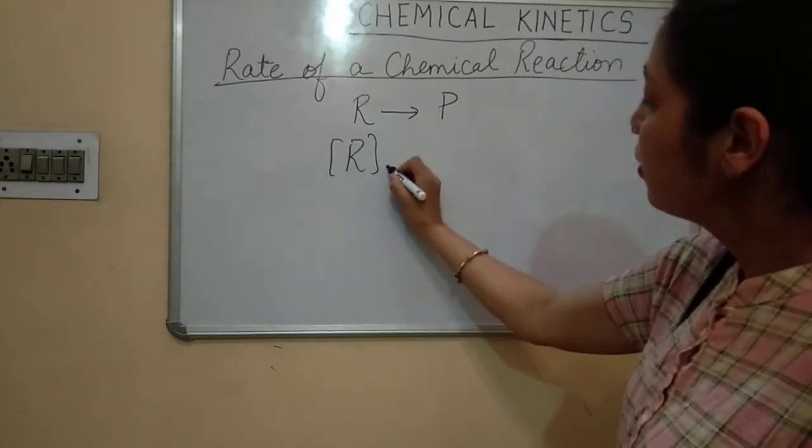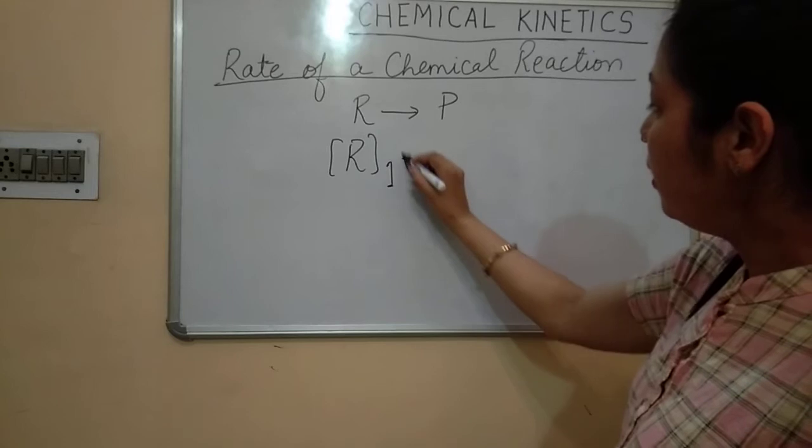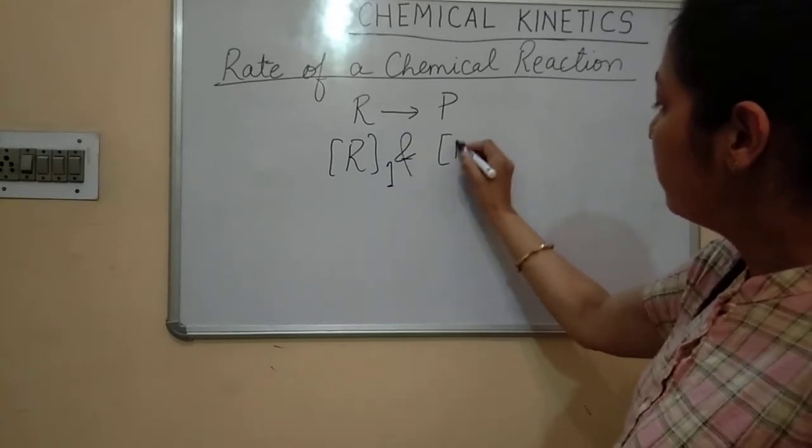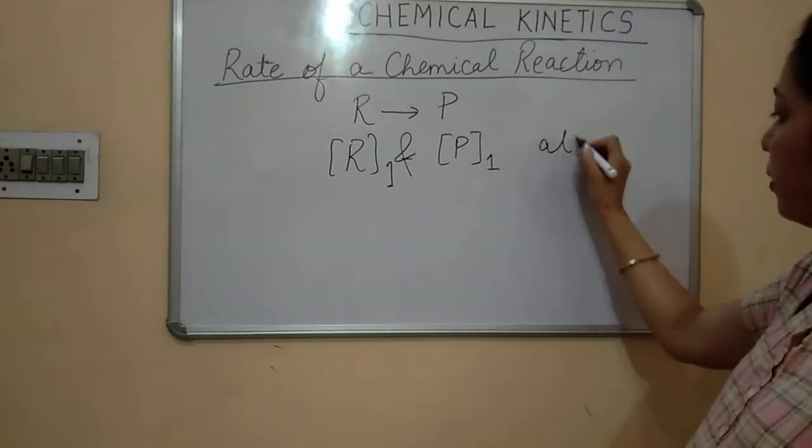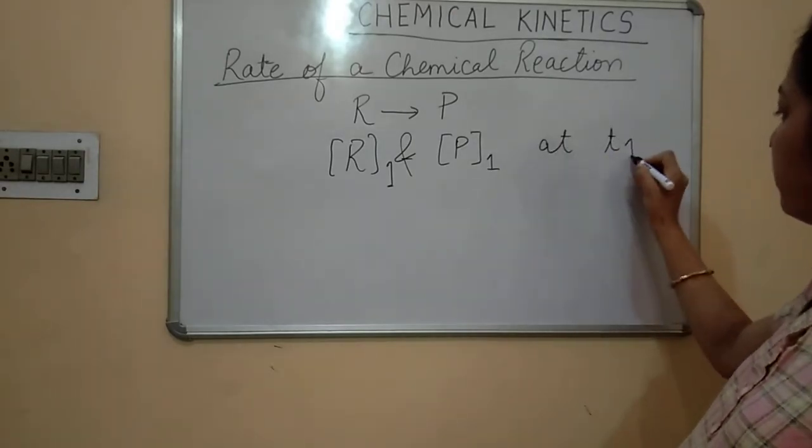Now what will happen if R1 and P1 at time T1.